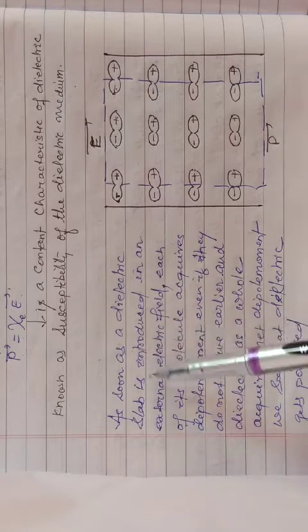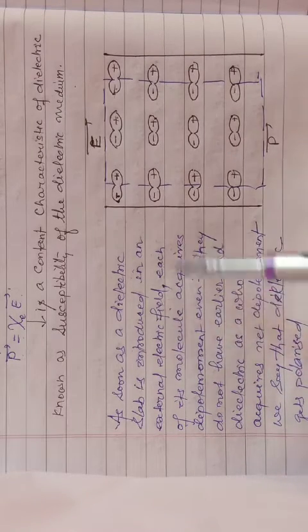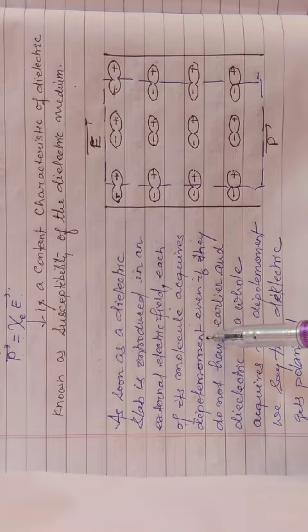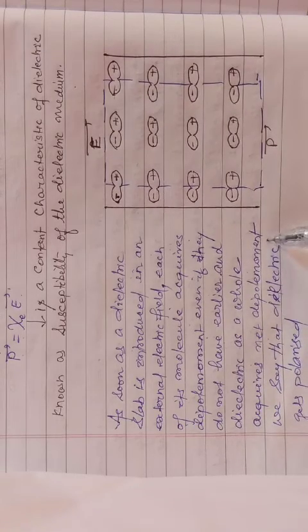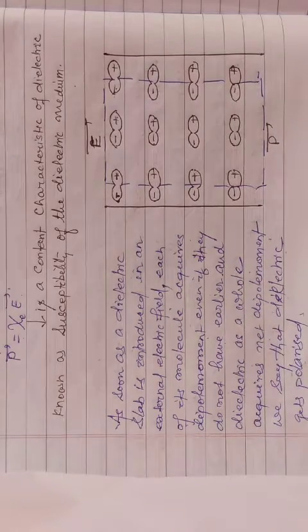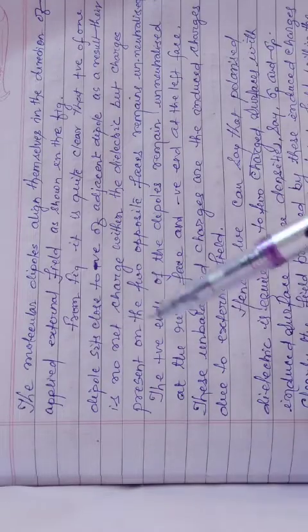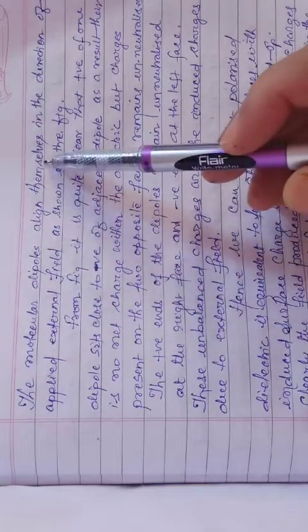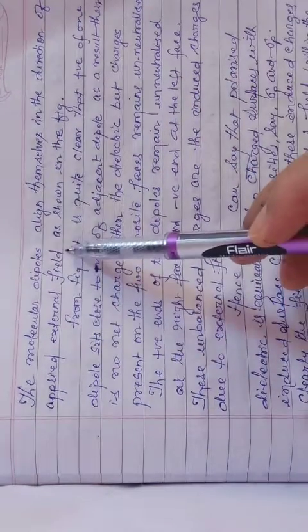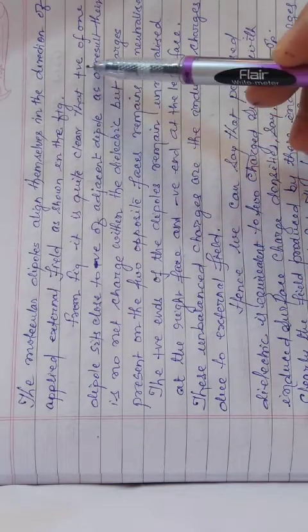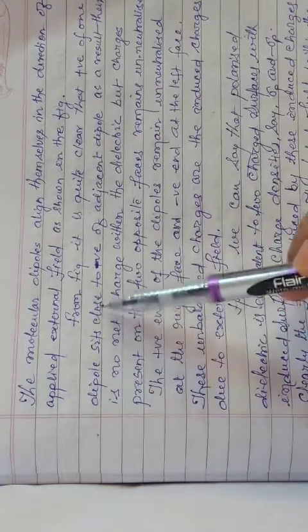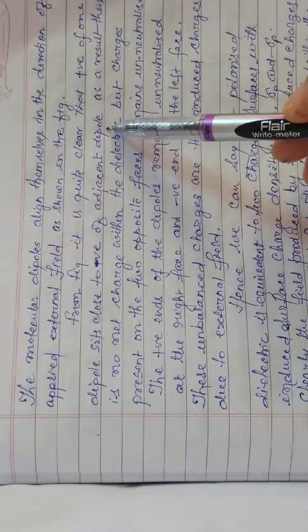As soon as a dielectric slab is introduced in the external electric field, each of its molecules acquires dipole moment even if they did not have it earlier, and the dielectric as a whole acquires net dipole moment. We say that the dielectric gets polarized. The molecular dipoles align themselves in the direction of the applied external field as shown in the figure. From the figure it is quite clear that the positive end of one dipole sits close to the negative end of the adjacent dipole.